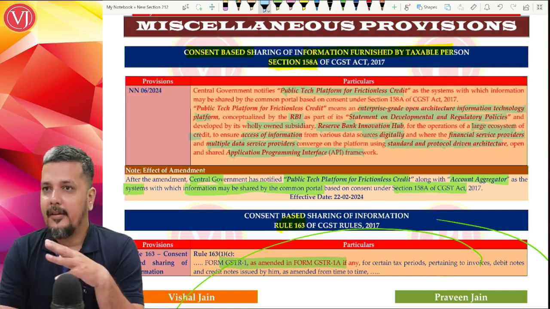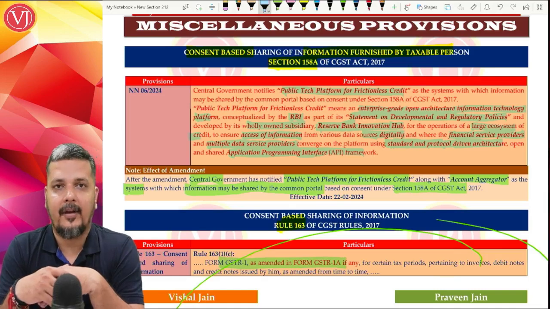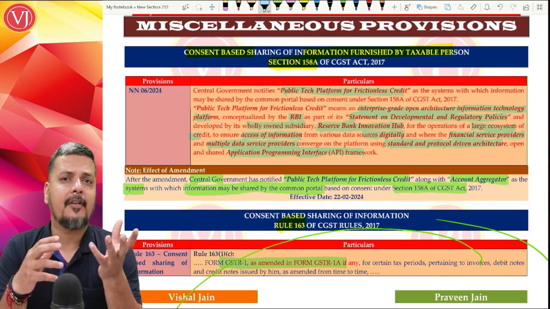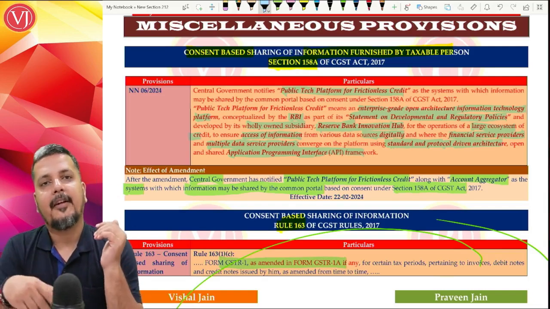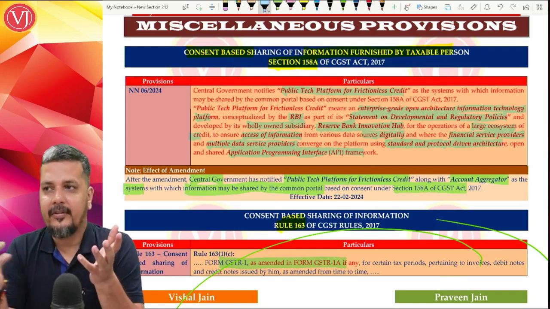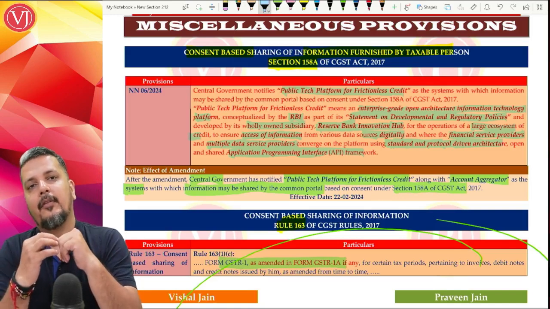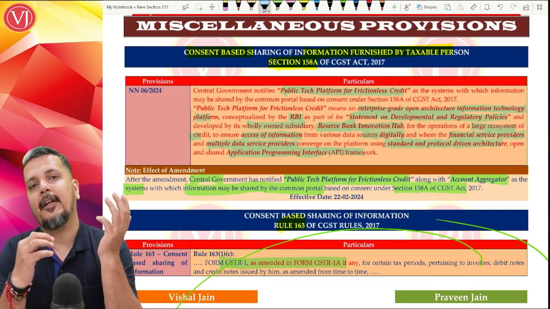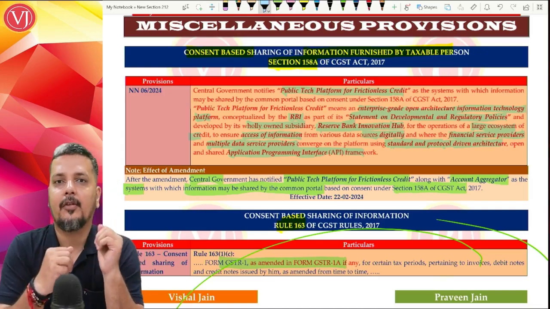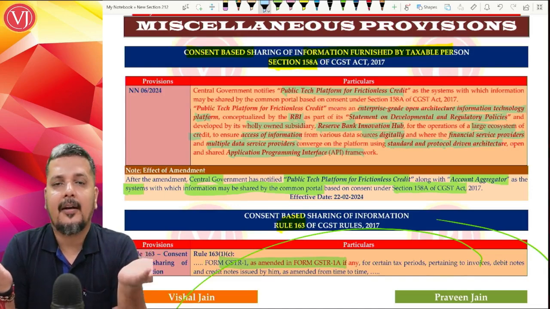Or the assessee making an application for a loan is telling that his turnover is 100 crores, whereas the GST return, which is available with the common portal and which is shared to the Public Tech Platform for Frictionless Credit, shows that it is only 10 crores. The platform, under the control of RBI, is further sharing the information to the banks and financial institutions, telling that this assessee's turnover is not 100 crores, it is only 10 crores.